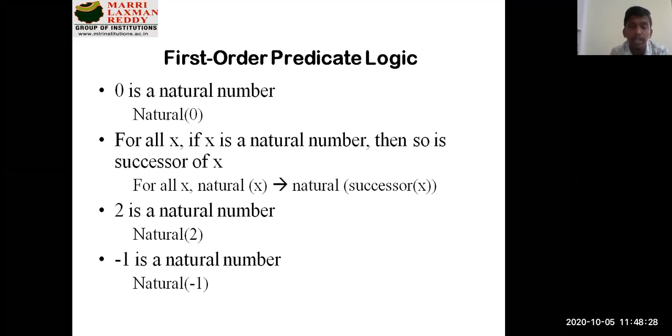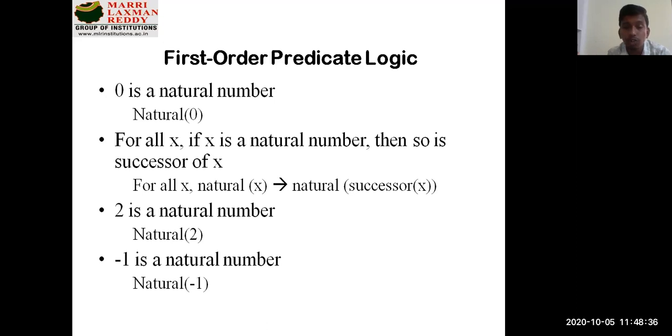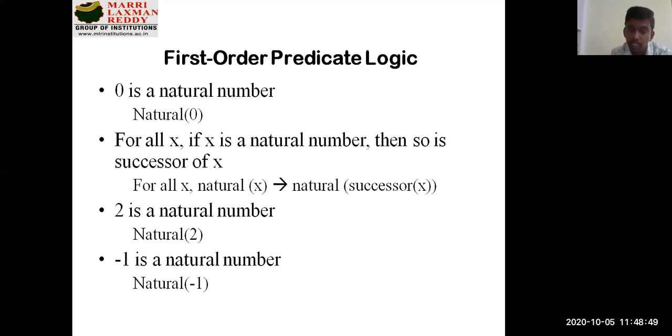So the same statement can be represented in predicate logic using natural of x implies natural of successor of x. Here we are saying that for all values of x, it can be 1, 2, 3 or anything, 0. If x is a natural number, then so is successor of x. Suppose I say 5 is a natural number, the successor of that is 6. 6 is also a natural number.